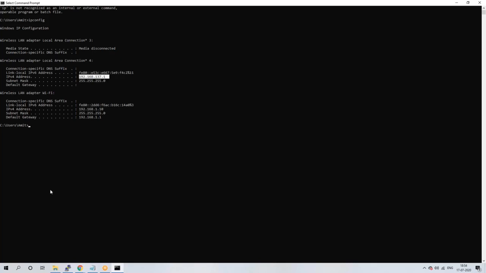Guys, your home Wi-Fi network hardly reproduces IPs, I think 10 to 15 IPs only, not more than that. Because of the connection type and the network range, your home network range will be very small. But in your office, the connection type and the network range will be huge, and the cost is also huge. So when you connect that wire to the switch, it will reproduce more IPs. Here your organization and myself are saving our cost instead of taking more public IPs; we are generating our private IP addresses.